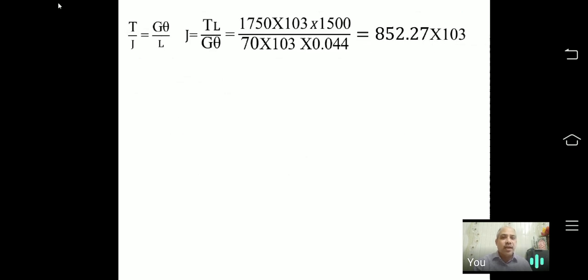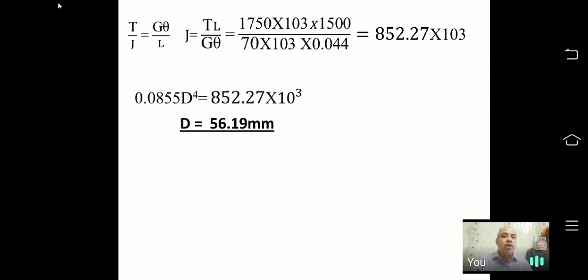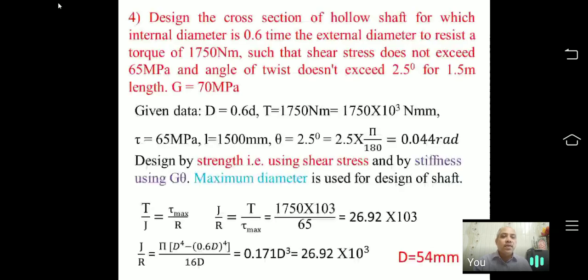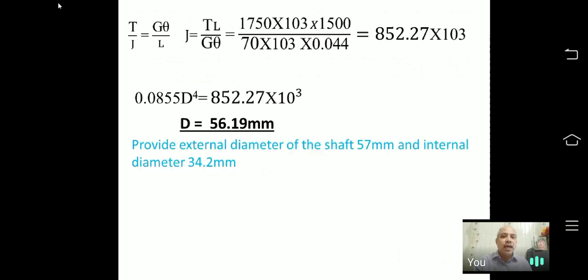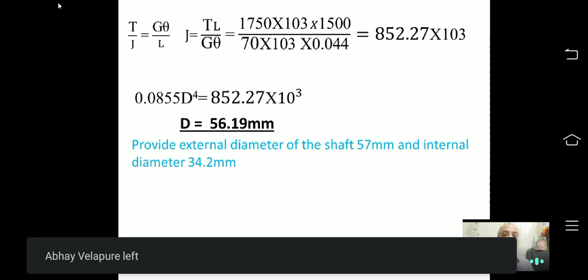Then we have substituted T by J is equal to G theta by L. In the last we have T by J is equal to tau by R, and then the first value, if you see, is 54 millimeters, and the second value is 56. So we have to provide 57 millimeters. So I already told you, for cross section you have to go on higher, and for strength you have to go on lower. So we have these values.